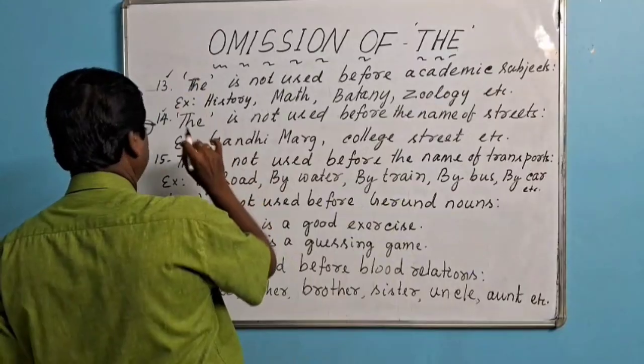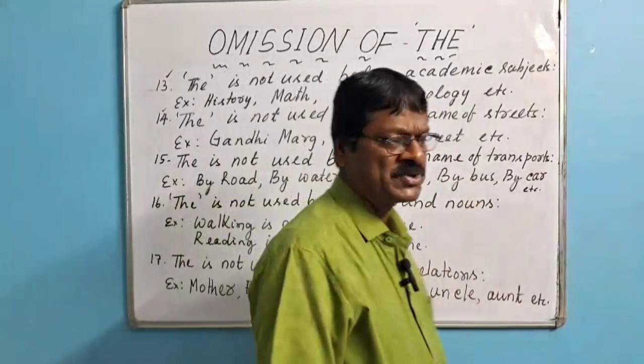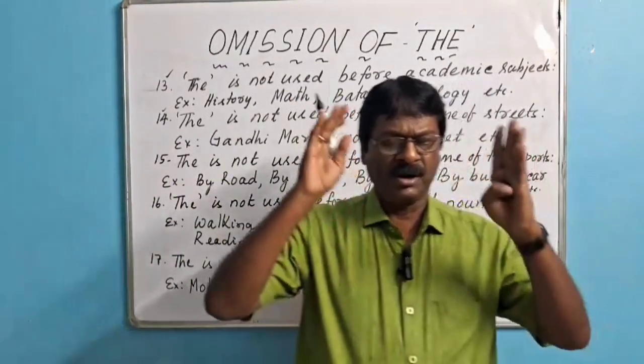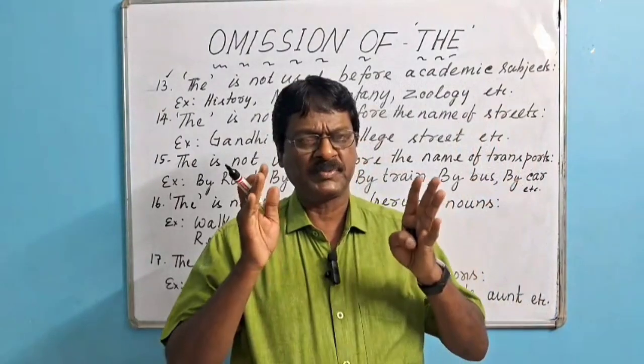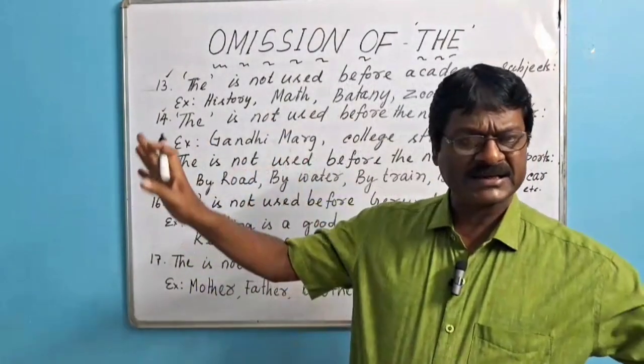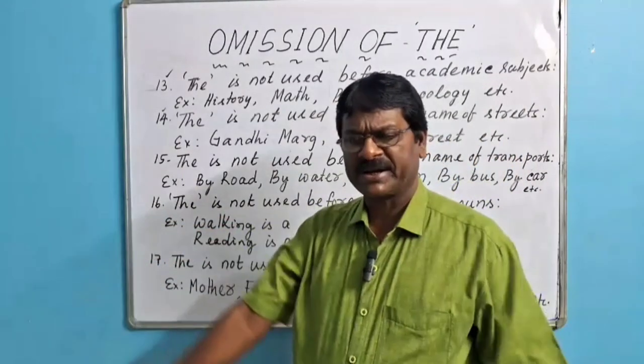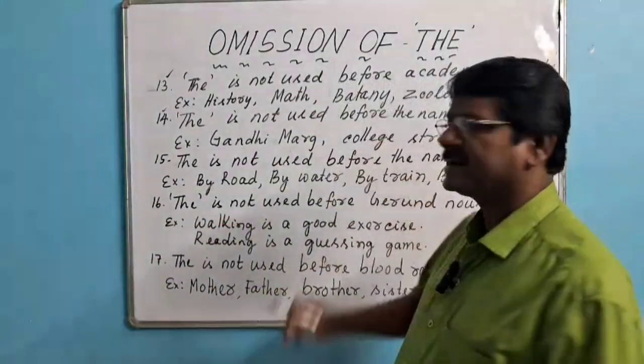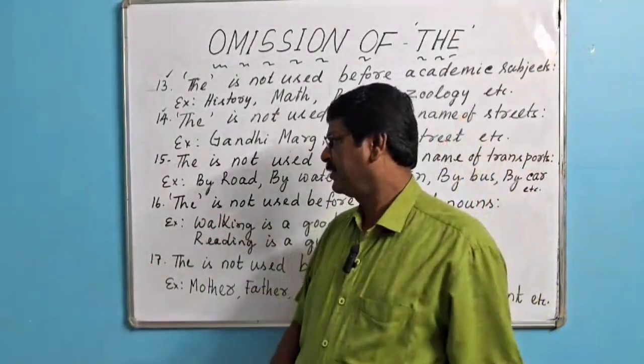Then point number 14. The is not used before the name of streets. The is never used before the name of streets like Gandhi Marg, Gandhi Extension, Subhash Bose Street or College Street, etc. You have to remember it.